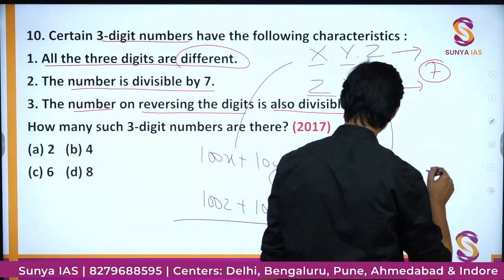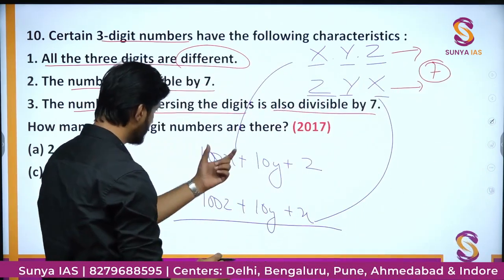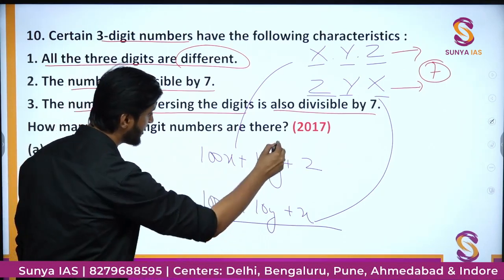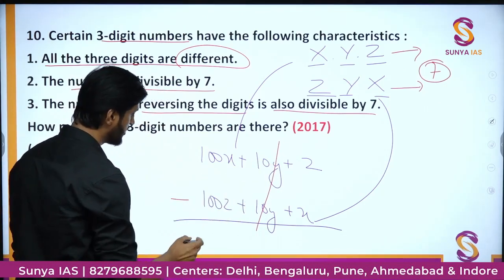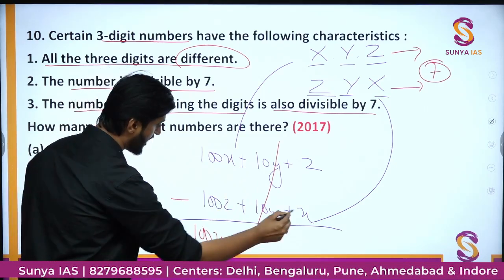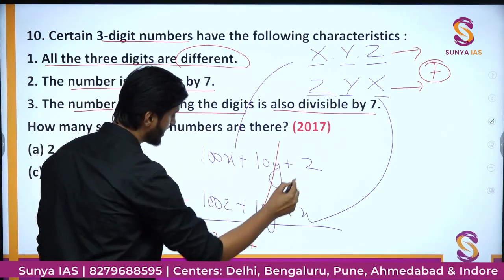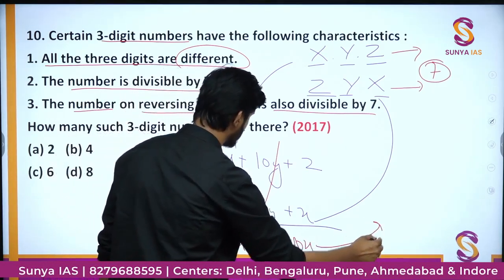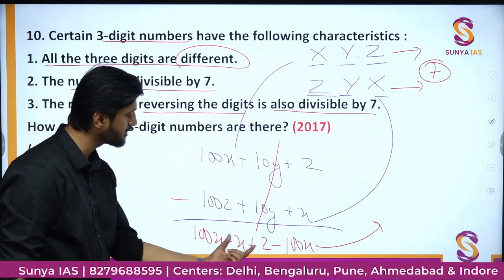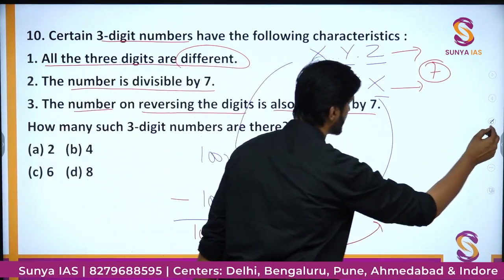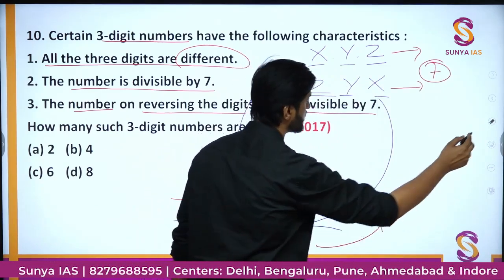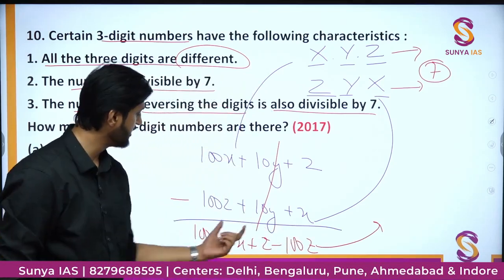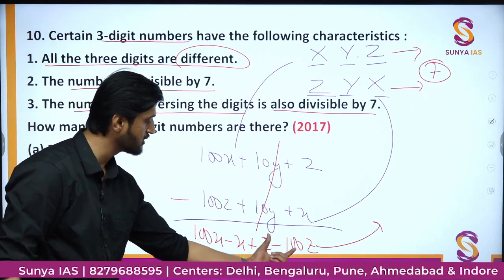So when we subtract this number from this number, this is the overall difference between them. So 10y and 10y will cancel on subtraction. You will have 100x minus x plus z minus 100z. Sorry, it's actually 100z. Okay. So this value will come out to be 99x minus 99z.